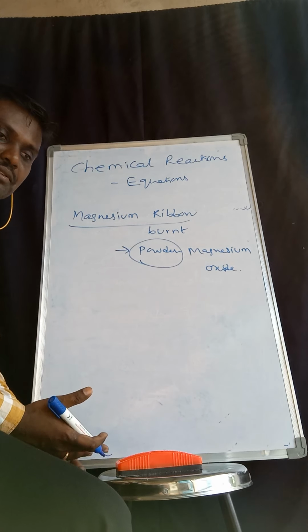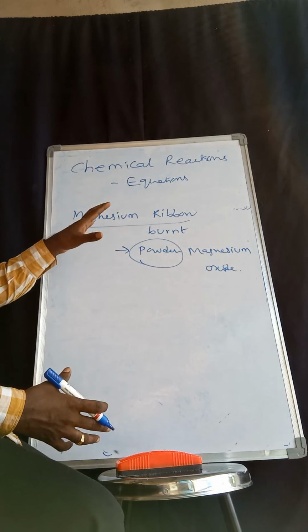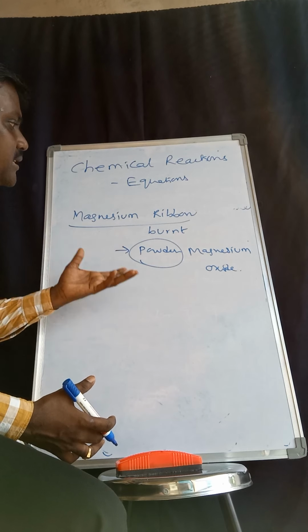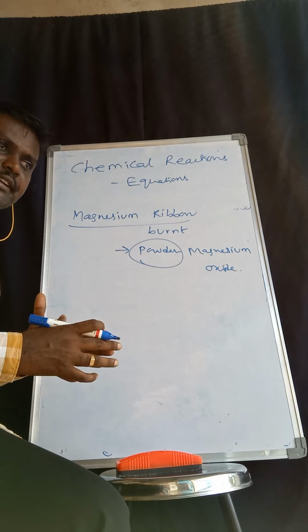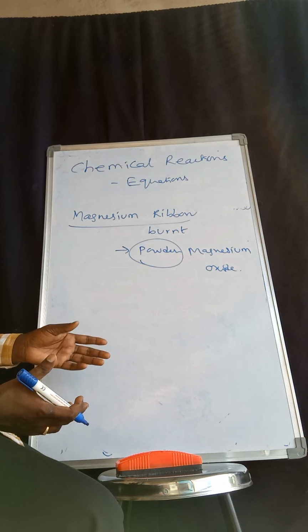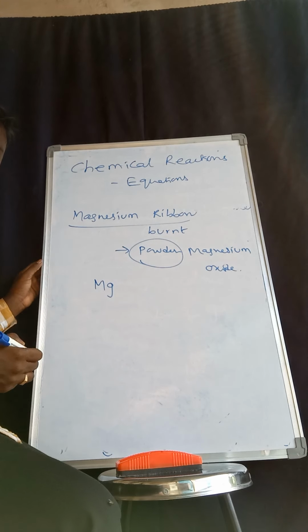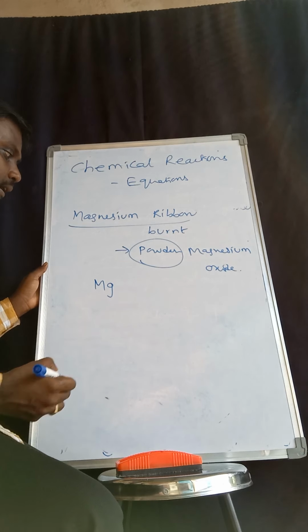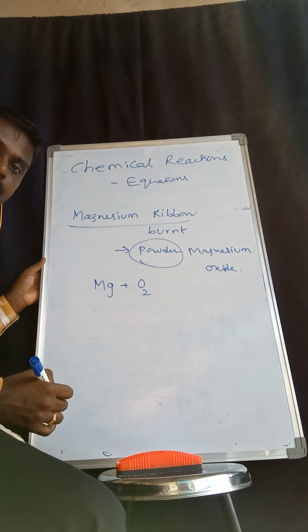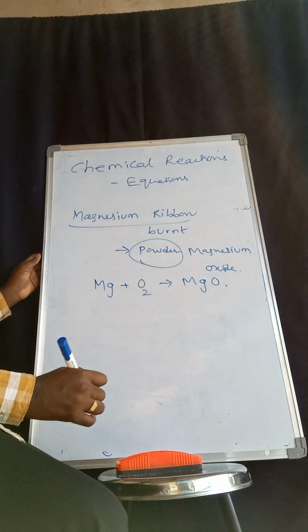Magnesium oxide. So how do we represent this? This is all the theory part, and our topic is chemical reactions and equations. A chemical reaction has happened, and how do we represent it and communicate it to others? This is a magnesium ribbon, and this is burnt here with oxygen, and becomes magnesium oxide.